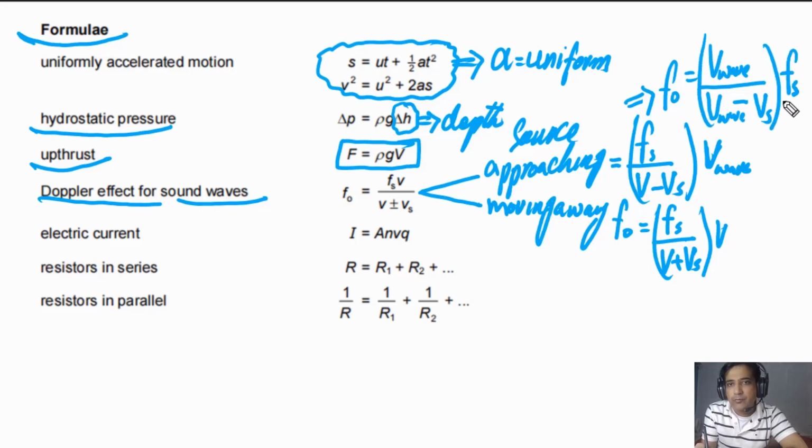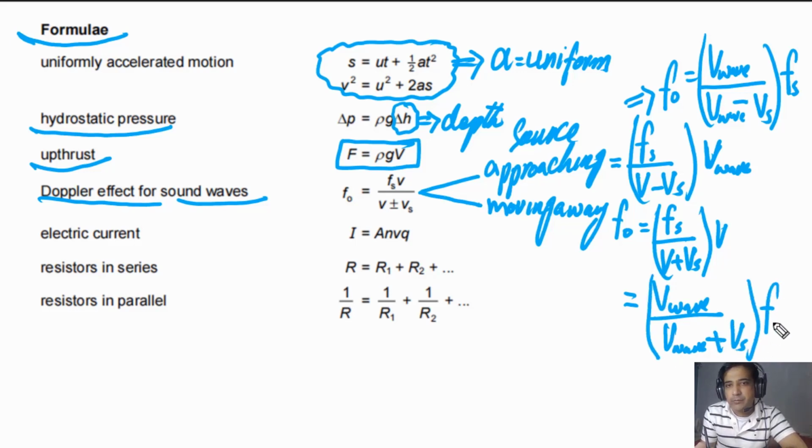This is the proper way of writing this formula. In the same way, you can write speed of wave, meaning sound, divided by speed of wave plus speed of source, and you need to multiply this by the frequency of the source. You can use this one when the source is moving away, and the other when the source is approaching.